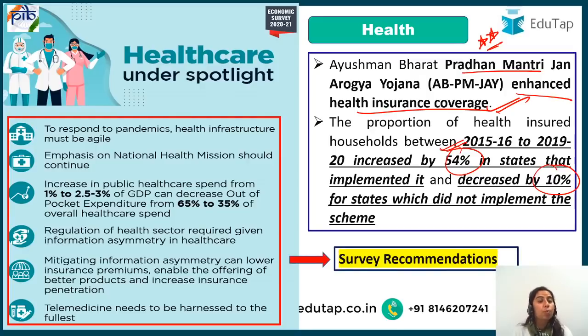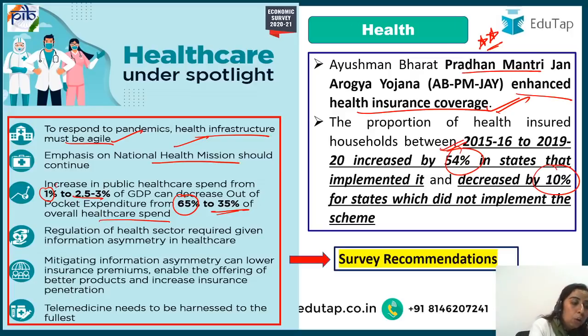It says that to respond to pandemics, health infrastructure has to be agile, flexible, and fast moving. Emphasis on the National Health Mission should continue. Ayushman Bharat is also a part of it. Then guys, it says public healthcare spending should increase, currently from 1% to 2.5 to 3% of GDP, and it can decrease out of pocket expenditure from 65 to 35% of the overall healthcare spend. Currently, our healthcare expenditure is 1%.